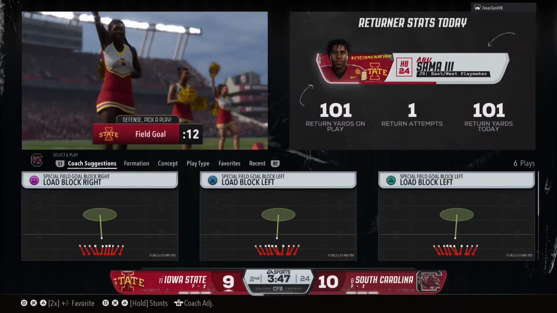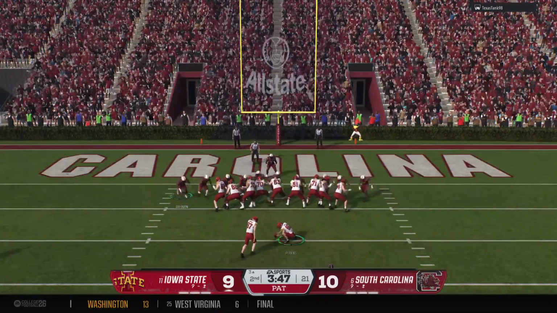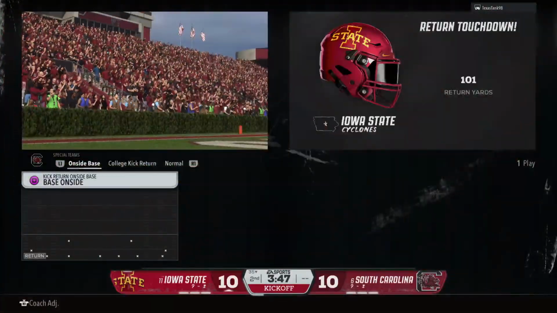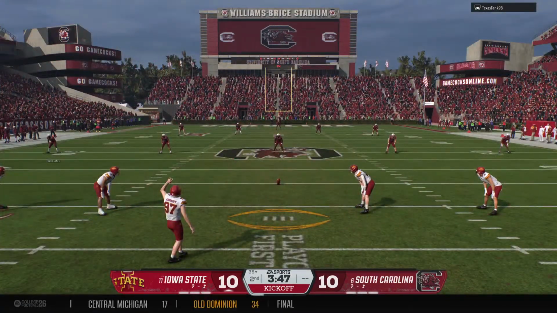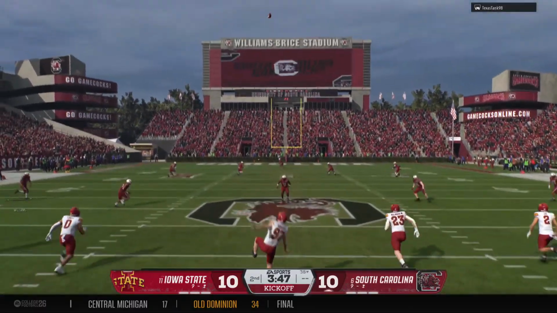Great blocking to set this return up, and of course you can see his natural instincts as a runner. Once he got through that initial surge from the coverage unit, nobody's going to stop him from scoring. And the extra point was up and good. The PAT ties the game here in the 2nd quarter now.